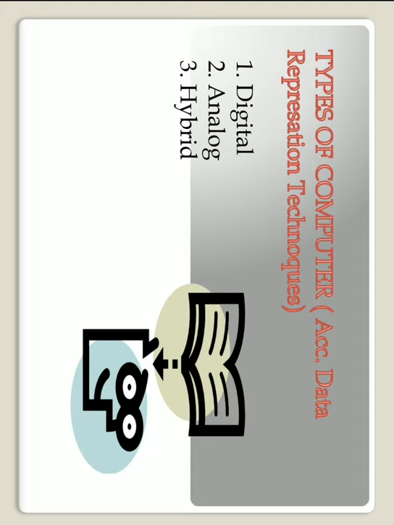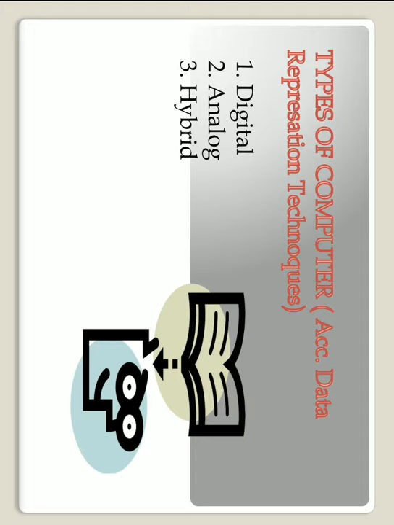Such computers always process data, which includes text, sound, graphics, or video, into digital values. That means binary values like zeros and ones, and the data flow will be in the form of pulses. Digital computers have the capabilities of addition, subtraction, multiplication, division, and comparison, and applying logic on it. This computer provides highly accurate results. Examples of this type of computer are electronic computers like personal computers and desktop computers.